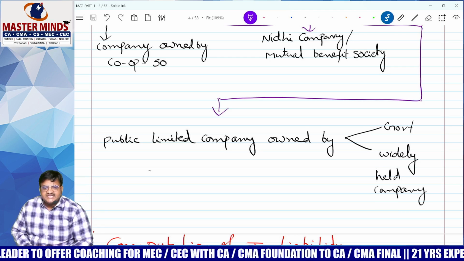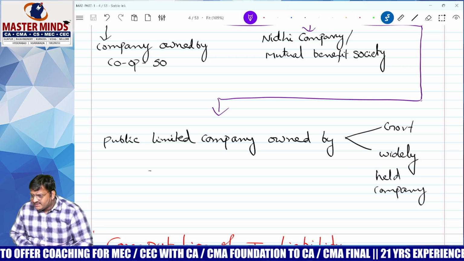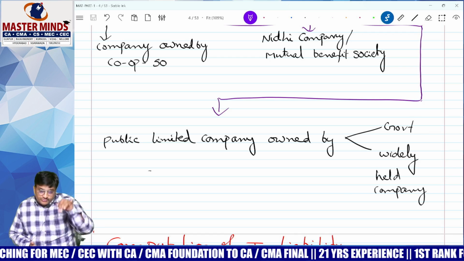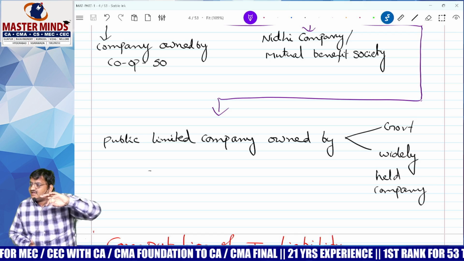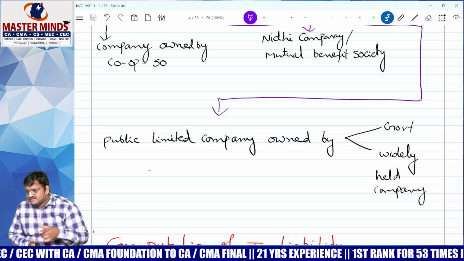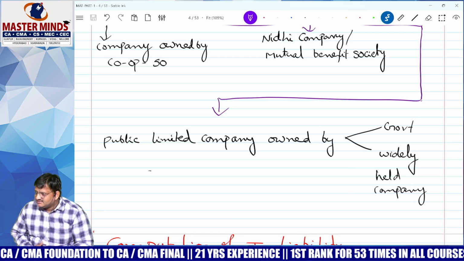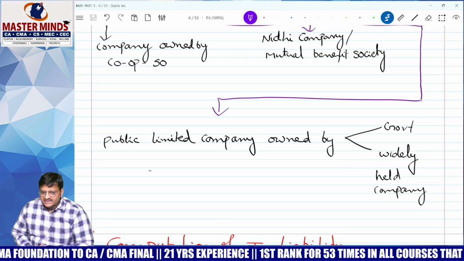Mukesh Ambani, Isha Ambani, Akash Ambani, Anant Ambani, they will never ever sell the shares. Okay. Suppose tomorrow they want to go for listing, then the answer would have been different. What is the answer? That is widely held.